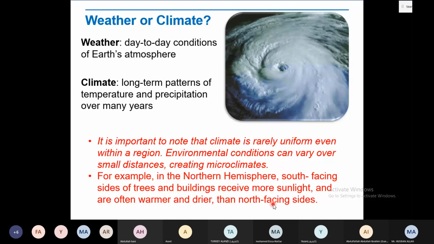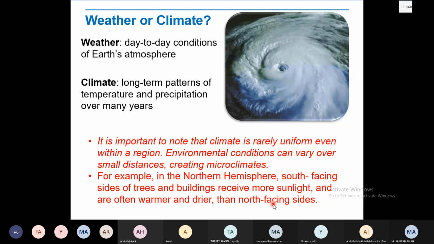So the south facing side will receive more light, while the north facing side will receive less light, right? So it is an example of microclimate.